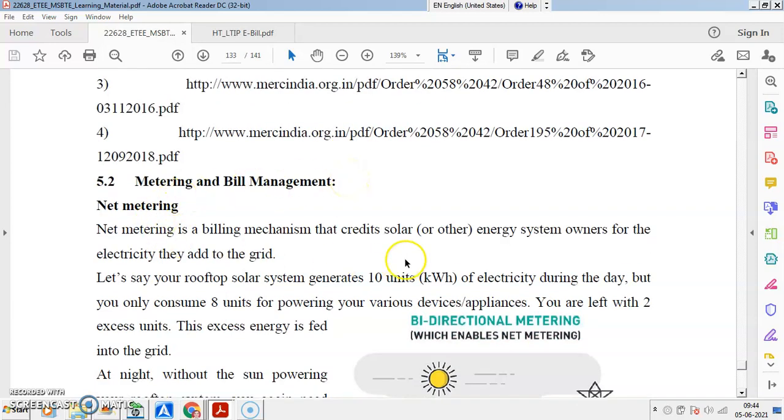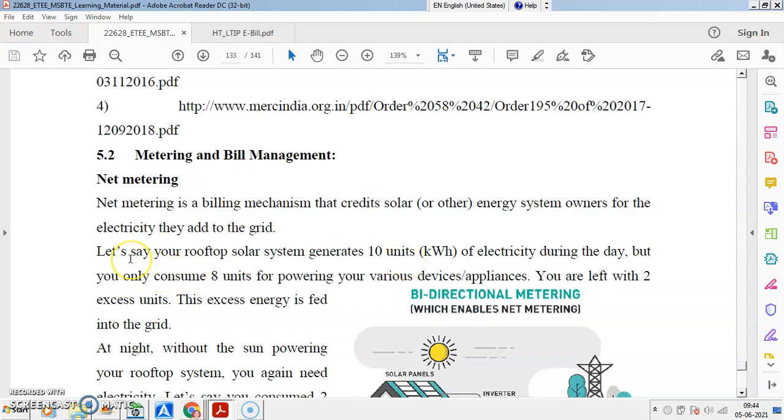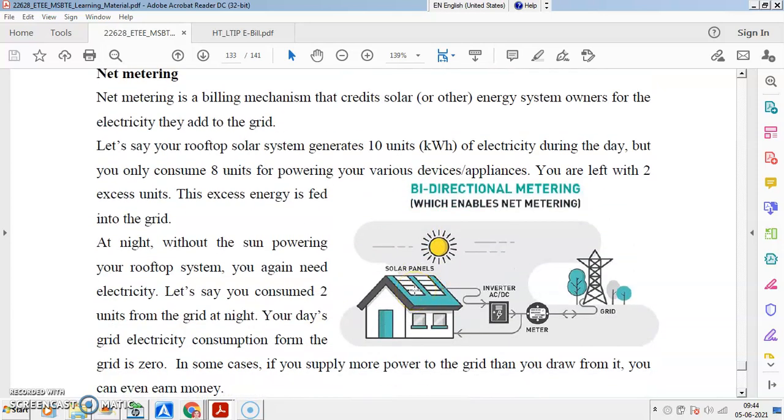Then net metering. Net metering is a billing mechanism that credits solar or other energy system owners for electricity they add to the grid. Now we know that we are having solar systems, now it is permitted. So this is an example showing a bi-directional meter, which is enabling the net meter. You are having the grid as well as solar generation. This particular house is equipped with solar generation panels.